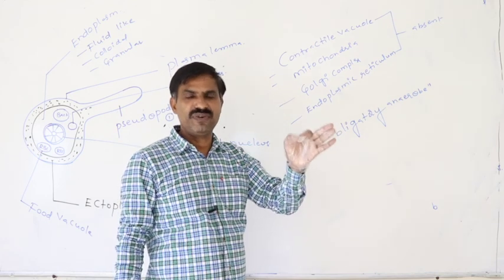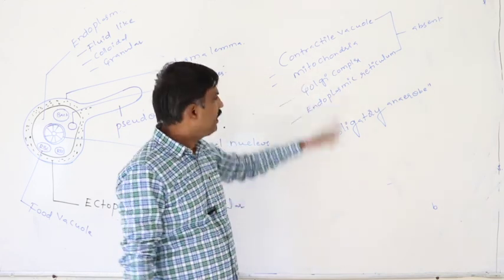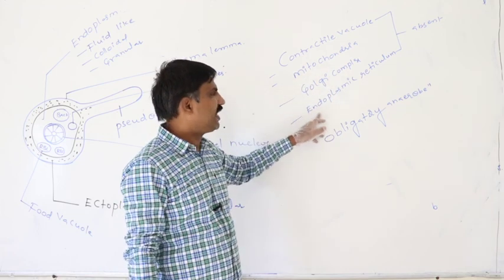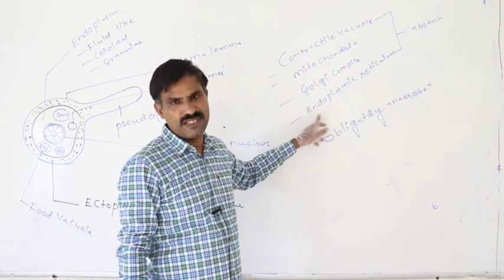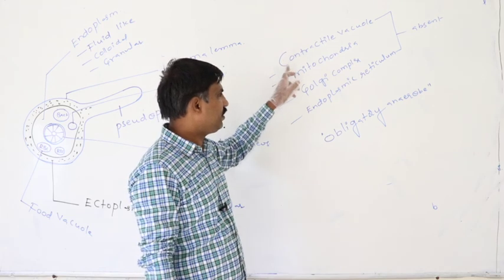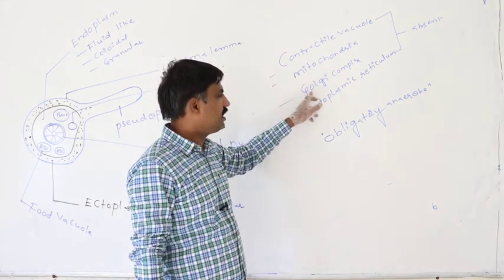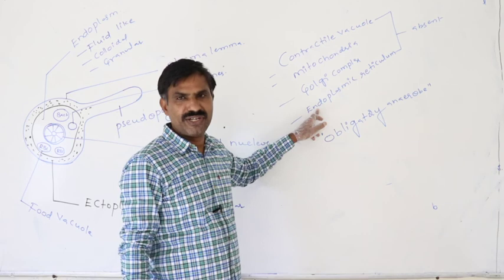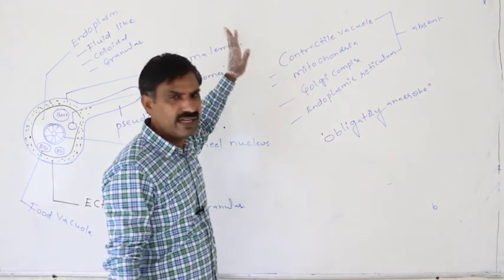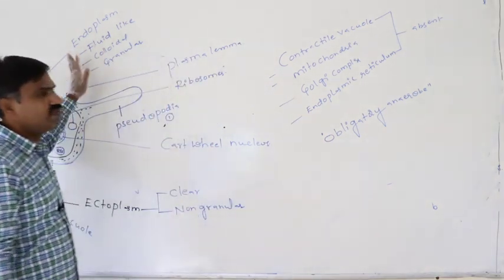Again, Golgi complex and endoplasmic reticulum are also absent. Contractile vacuole, mitochondria, Golgi complex and endoplasmic reticulum are absent in the trophozoite of Entamoeba histolytica.